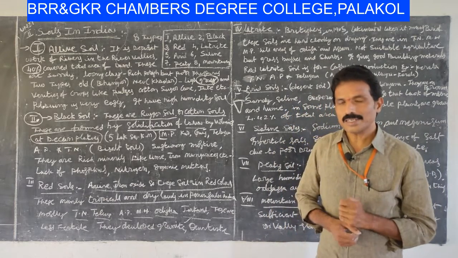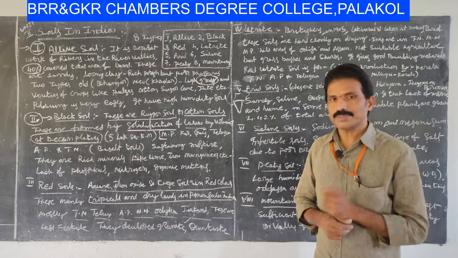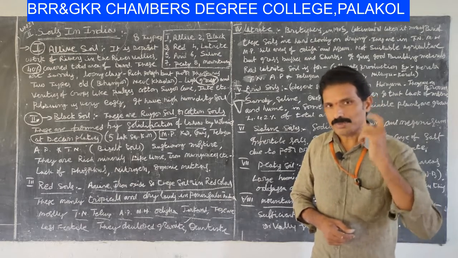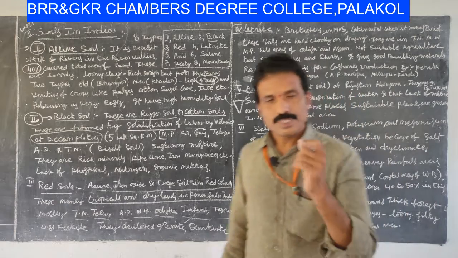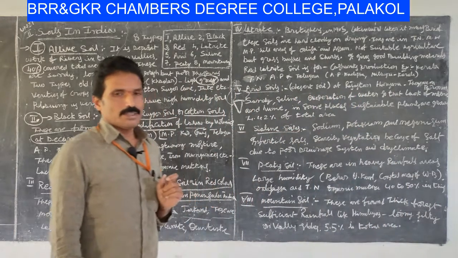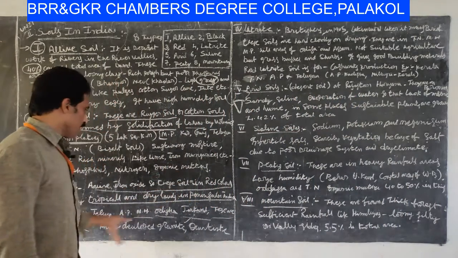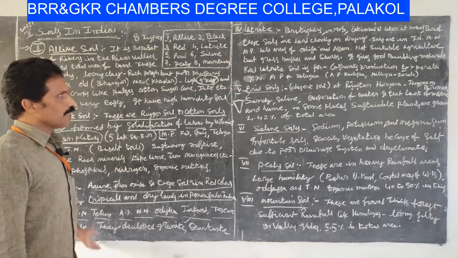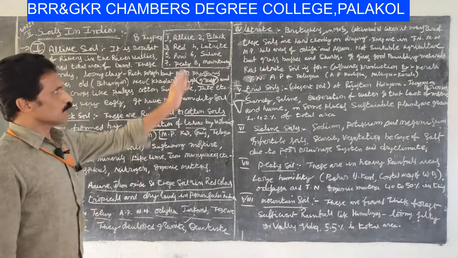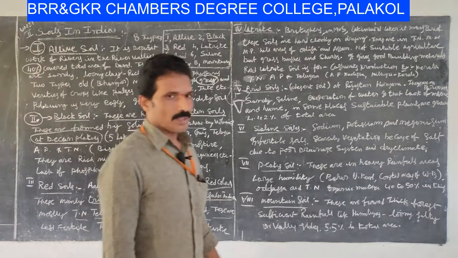All these are food crops and very rich crops. So red soil is very, very important for giving all these materials. Okay, my dear students, let us go to laterite.